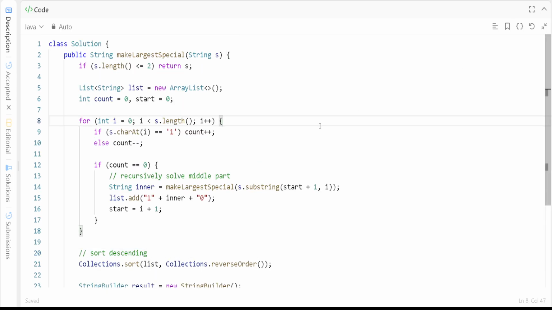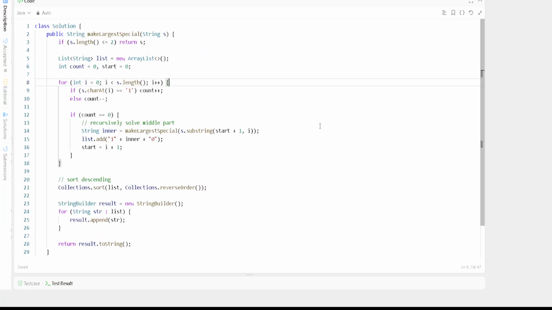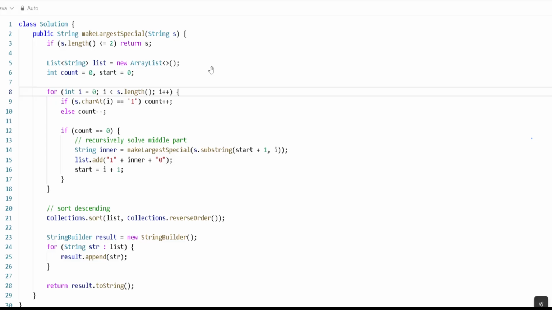Let me tell you in detail once more. So this is a base case, guys. We check the base case because we have the smallest valid string, which is a special string.